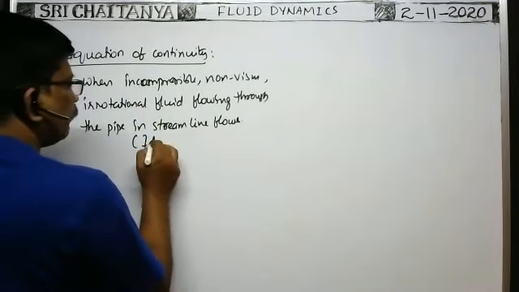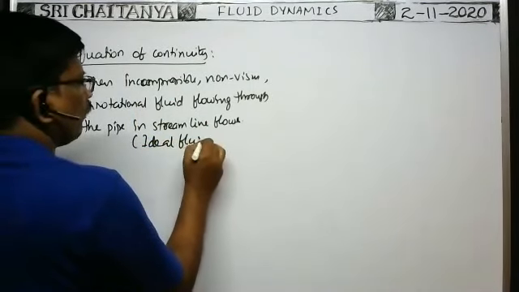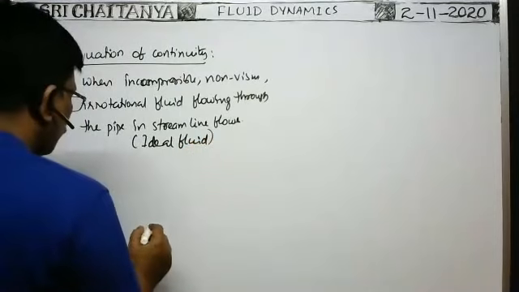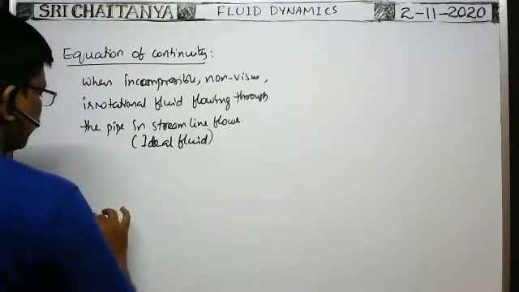So when an ideal fluid flows through a pipe which has non-uniform area of cross section.